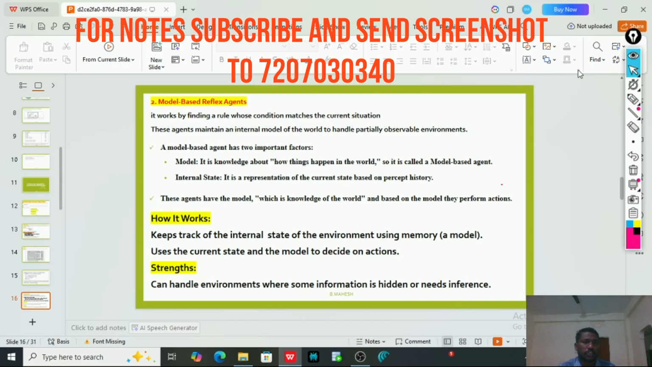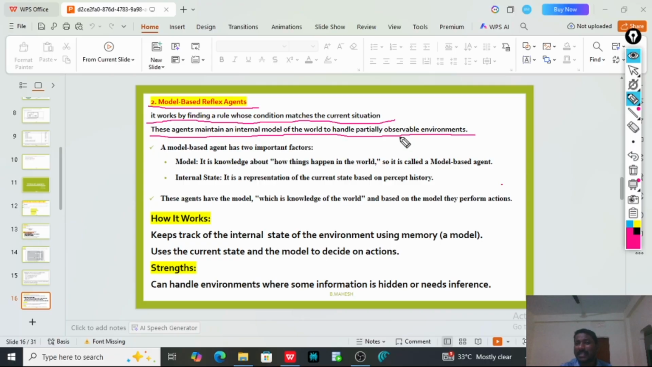Now, the second type of agent is the model based reflex agent, or we simply call it the model based agent. It works by finding a rule whose condition matches the current situation. These agents maintain an internal model of the world to handle partially observable environments. In the simple reflex agent, we have one disadvantage: it cannot work in partially observable and uncertain environments, but the model based agent can work in a partially observable environment.